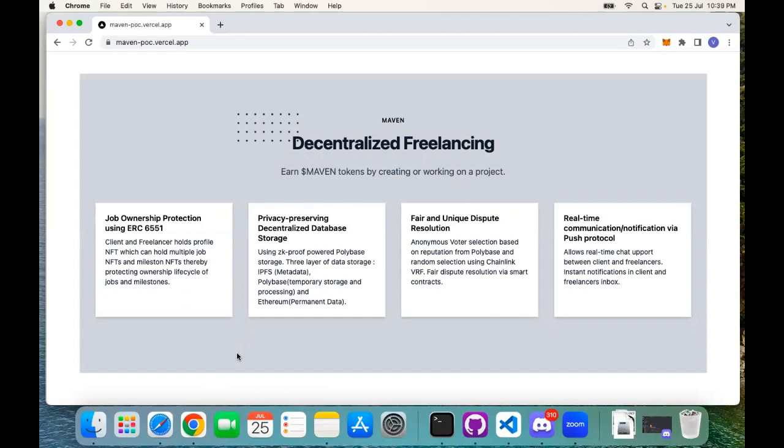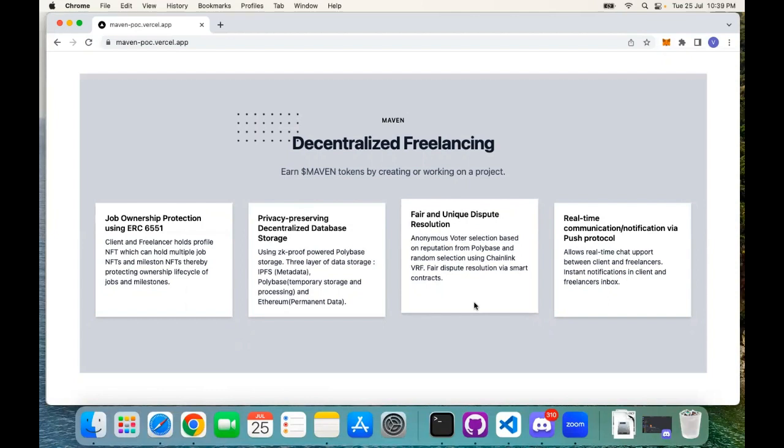Other than that, we have also designed a fair and unique dispute resolution that handles disputes in an anonymous way. The platform is fully decentralized. All the components that we have used, be it for communication, notification, chat, or database storage, are decentralized. For example, for the storage part, we have used Polybase, which is also decentralized.